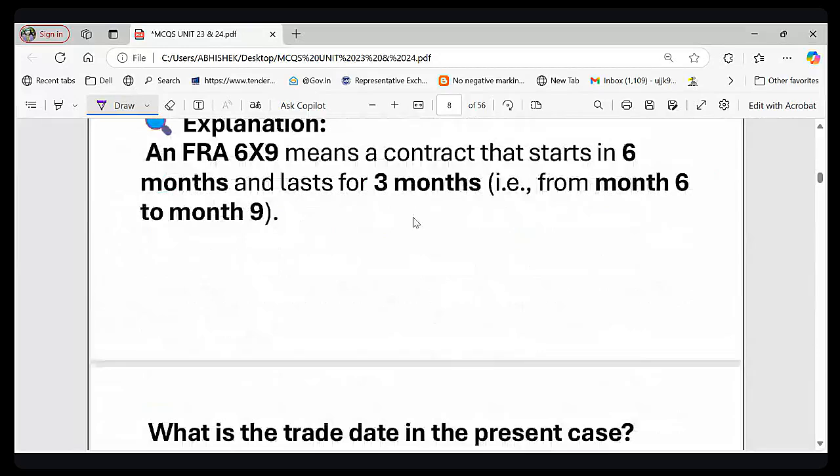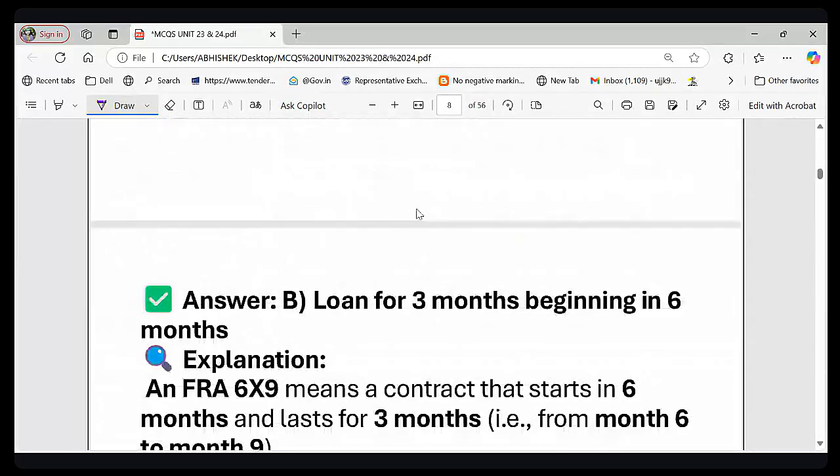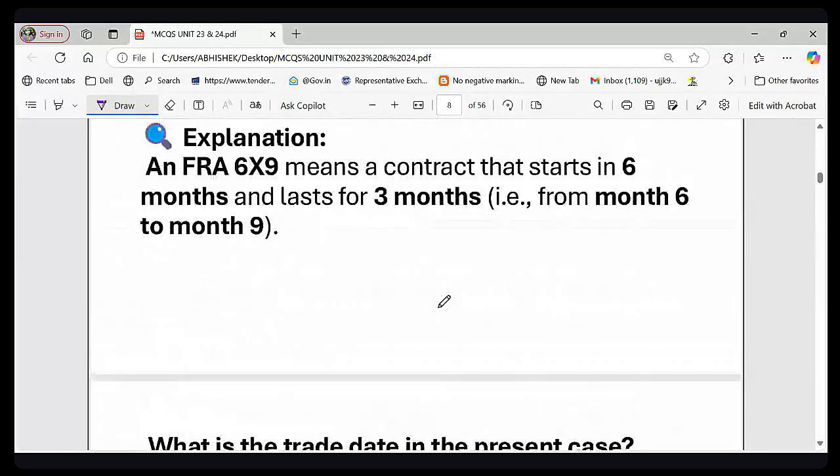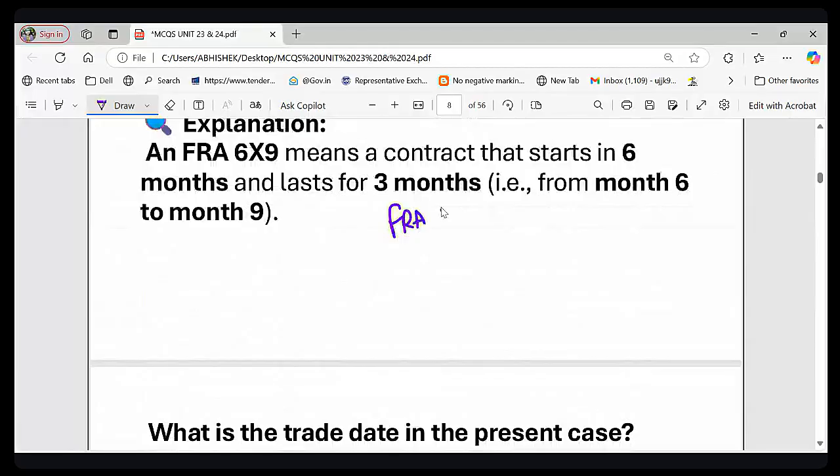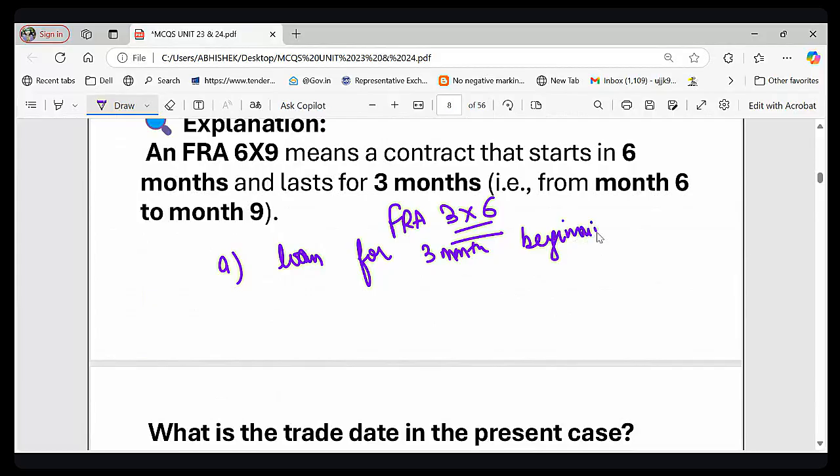So what is the meaning of FRA 3 into 6? Option A, loan for 3 months beginning in 3 months.